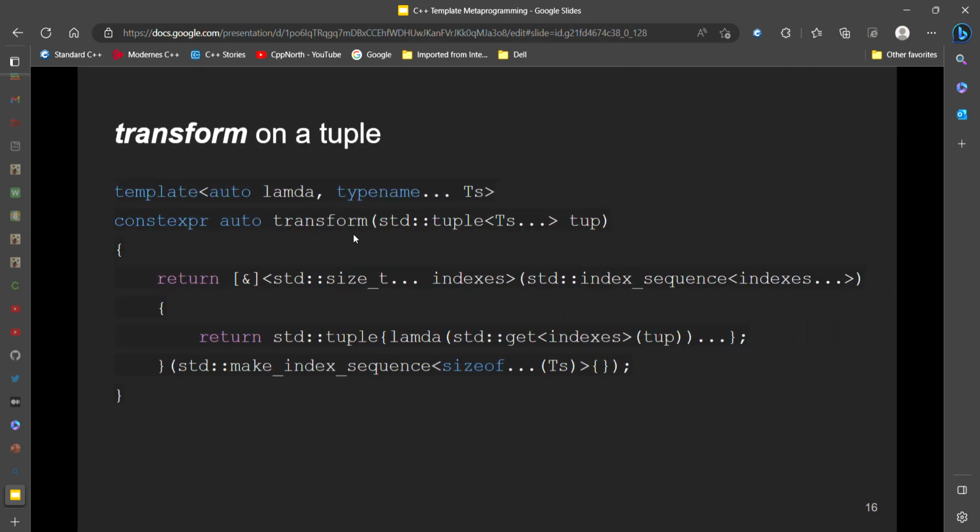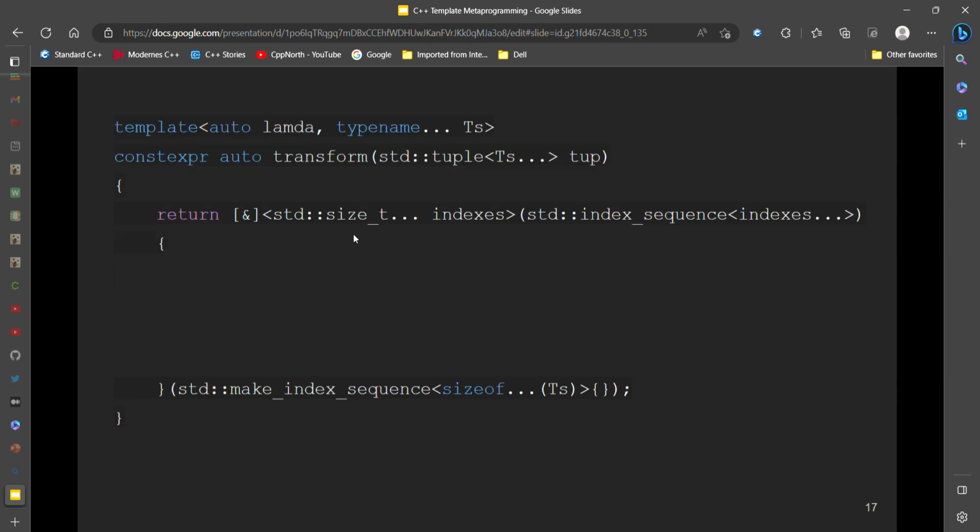So, transform on a tuple. This transforms a tuple using a lambda expression and returns the tuple that's been transformed. It's the same as before, except we haven't got the two indexes t and v. We've got a lambda instead, and the immediately invoked lambda expression is the same, but the name is obviously different.